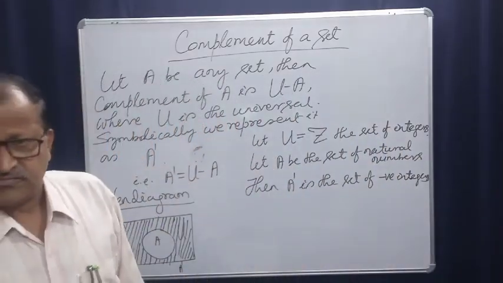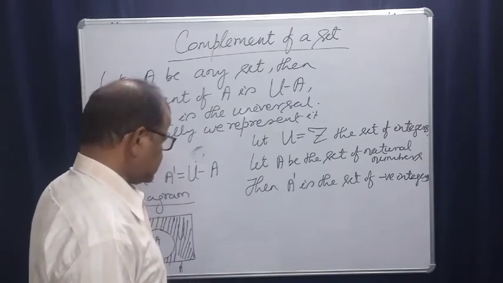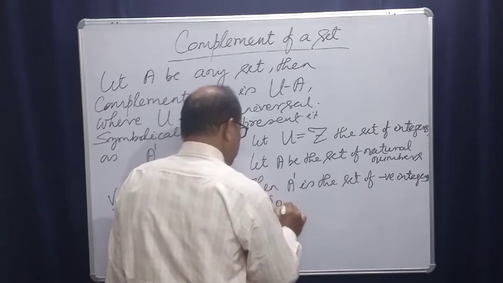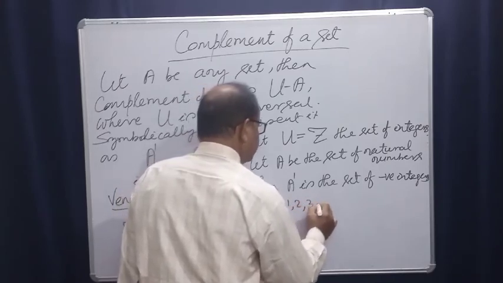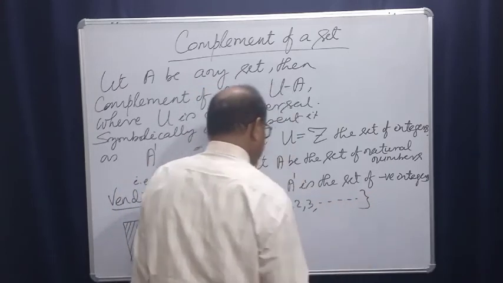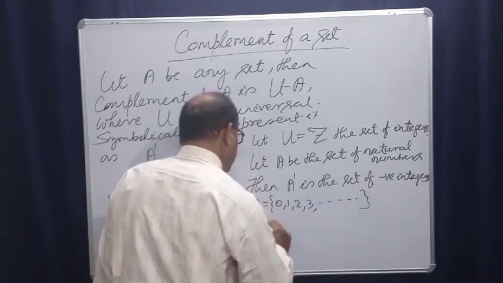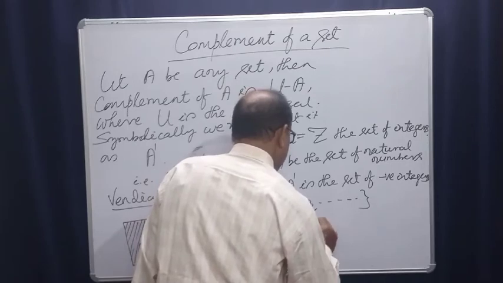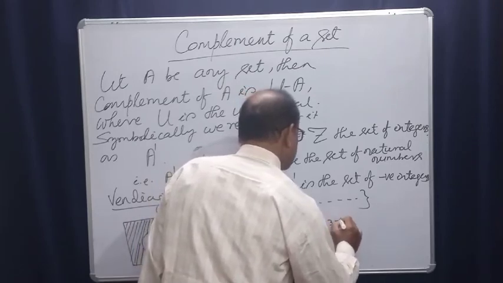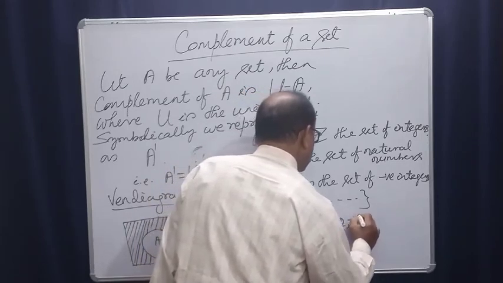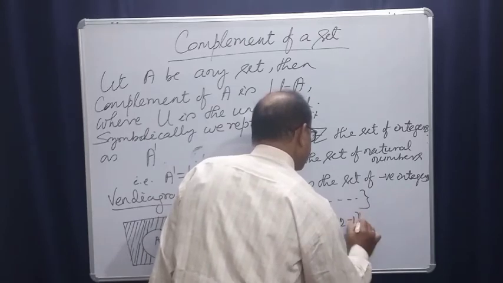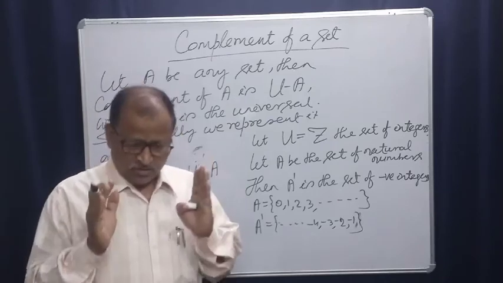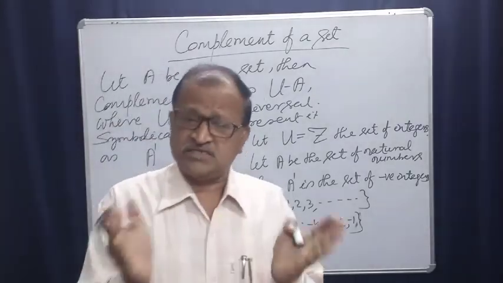The set of negative, that is, A is 0 1 2 3. Yes, A complement will be -4 -3 -2 -1, right, up to -1. This is A complement.